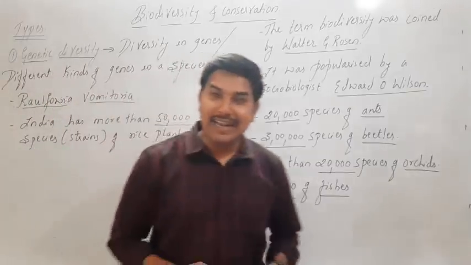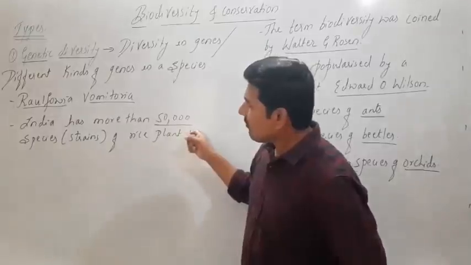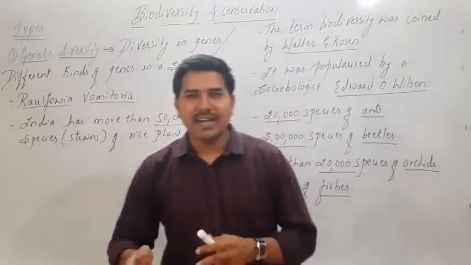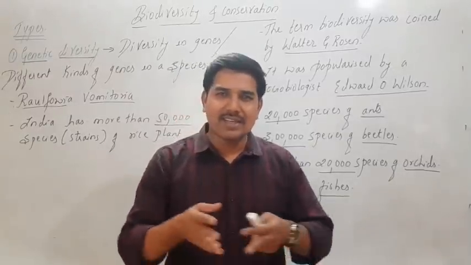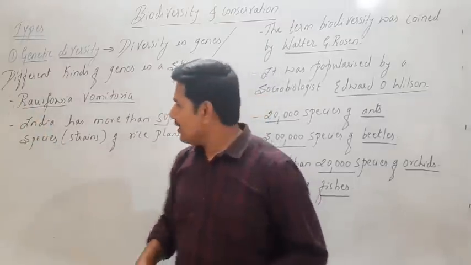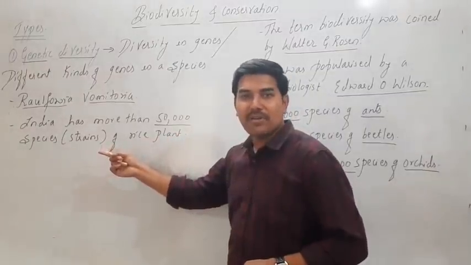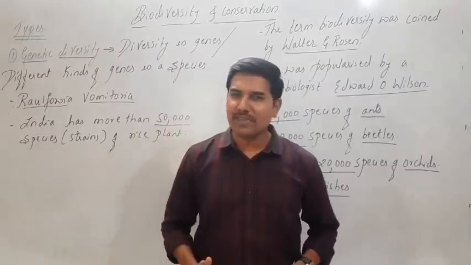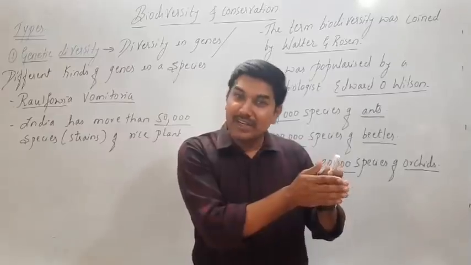Look at the diversity of species in the rice plant itself. India has more than 50,000 strains or species of rice, and in rice we have different forms also. We know basmati rice, jeera rice, and various other kinds of rice. So India alone has more than 50,000 species. Look at the species richness here, the total number of species, and we are talking only about rice plants.